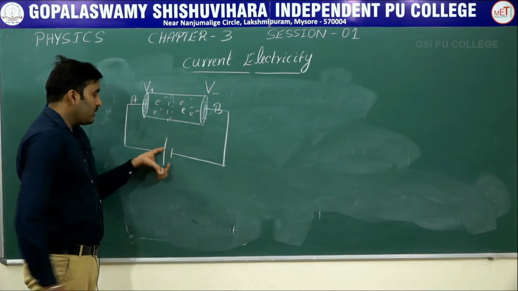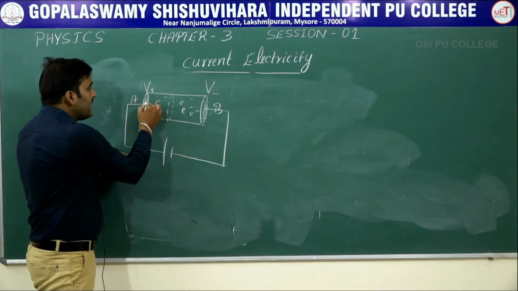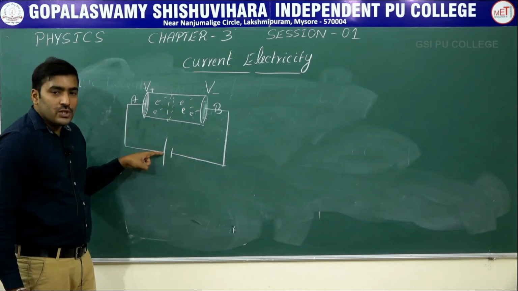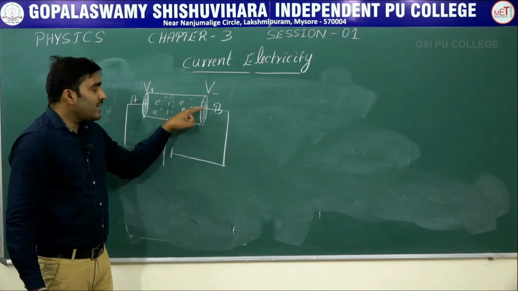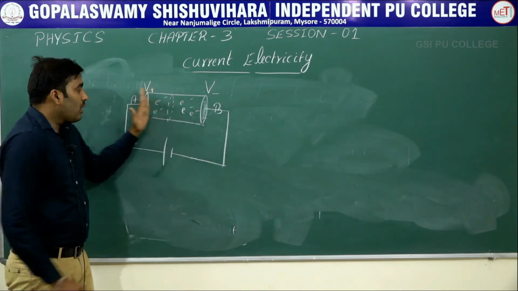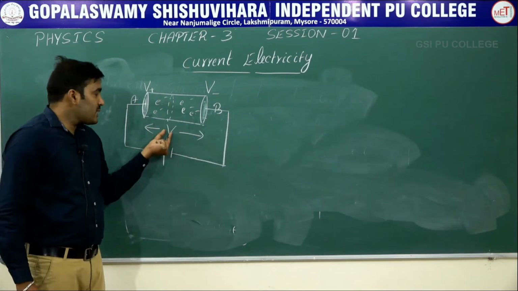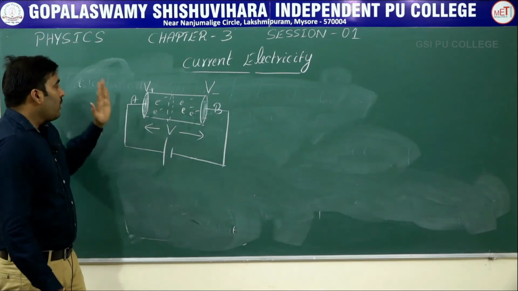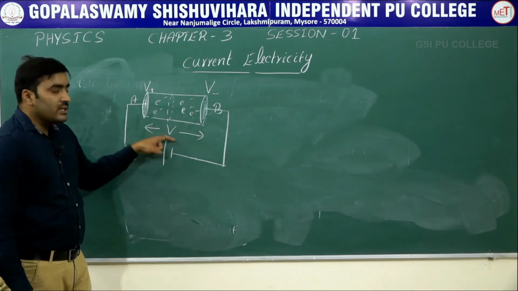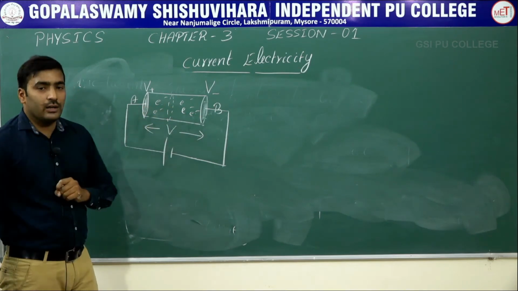This is called a cell. This is a symbol of cell. This is a positive end and this is a negative end, so that this end A is constantly at positive potential, as this is connected to the positive potential of a battery, and this end is kept at a negative potential. So this cell or battery is maintaining a constant potential difference. We write that as V, or you can call this potential difference also a voltage. So A and B are maintained at constant potential difference due to this cell, so that there will be a continuous flow of current in a conductor.